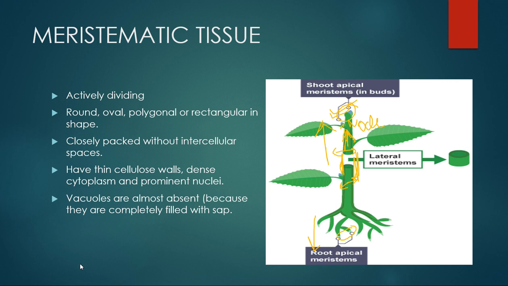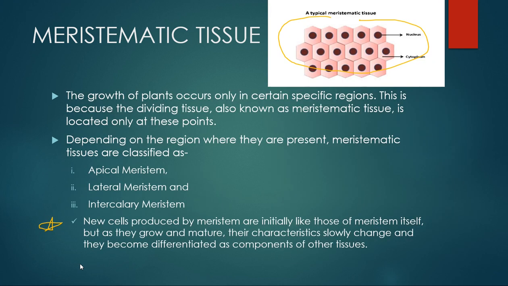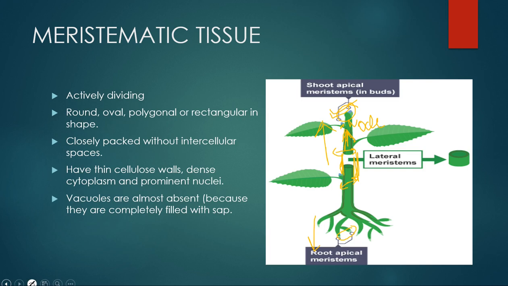Their shape may differ. They are closely packed. There are no intercellular spaces, as you can see here. They are tightly packed, right? They have a thin cellulose wall. Their cytoplasm is quite dense and they have a good prominent nucleus.